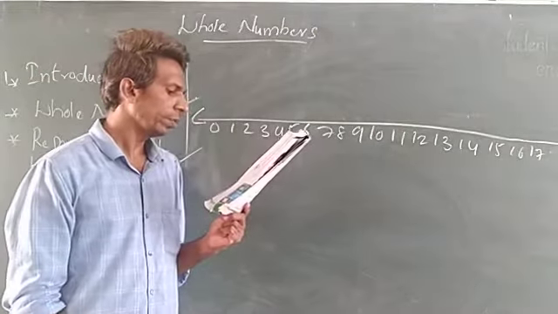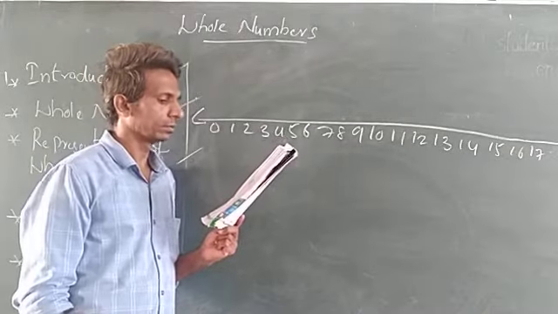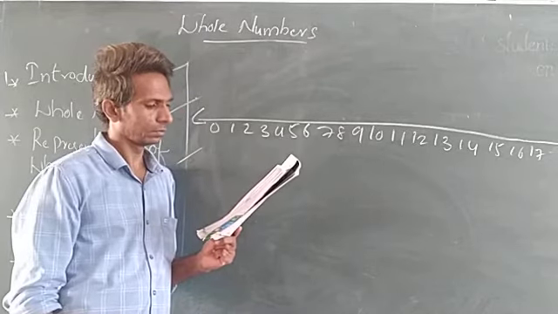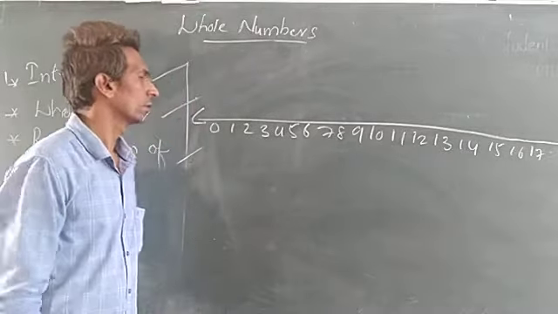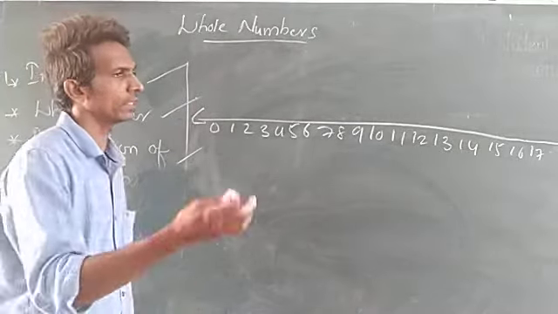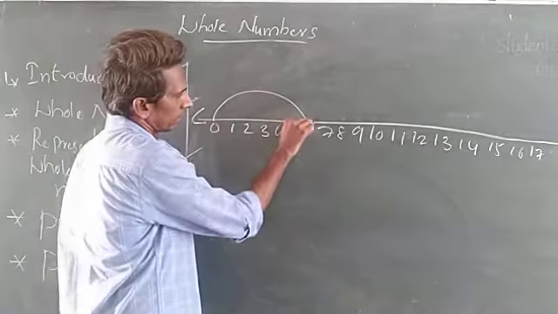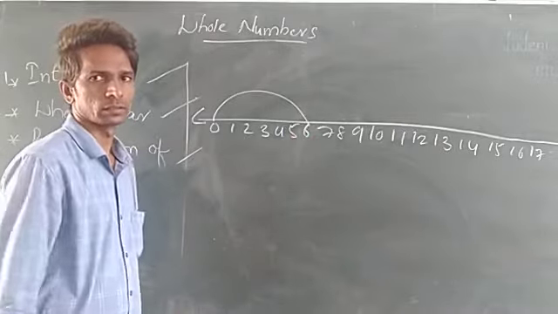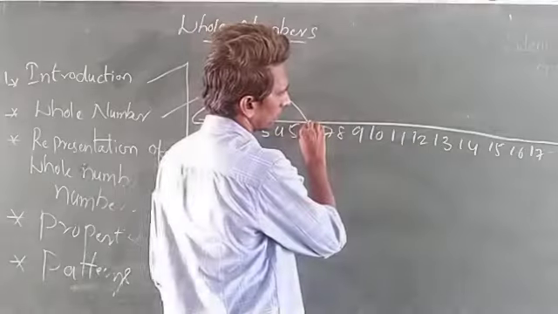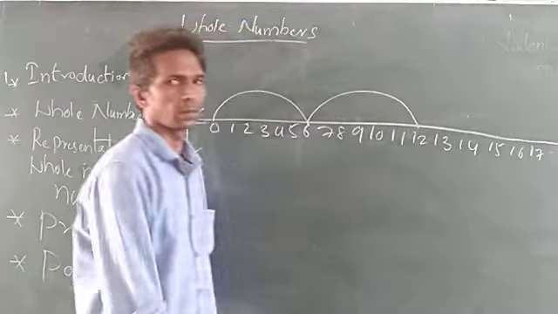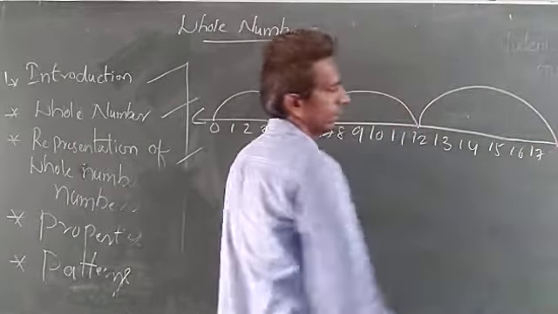So, how many 6s are needed to get 30? They are asking how many 6s we need. So, from 0 to 6. Okay, now next 6, 12. And next 6, next 6.